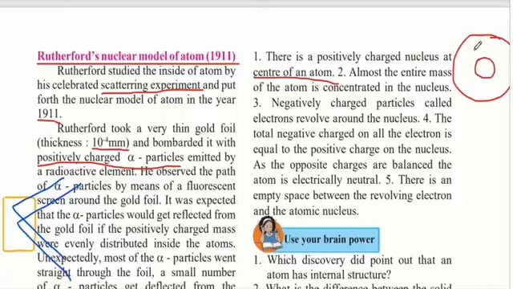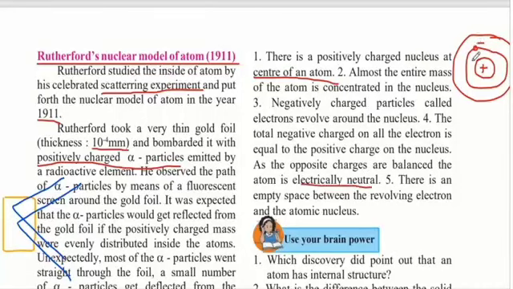So he said that just as the planets revolve around the sun, similarly there are electrons that are revolving around the nucleus. The total negative charge on all the electrons is equal to the positive charge in the nucleus. Within the nucleus there are positively charged particles, whereas the electrons are negatively charged. So the number of electrons revolving around the nucleus would be equal to the positive charge present within the nucleus. Therefore, as the opposite charges are balanced, the atom is electrically neutral.